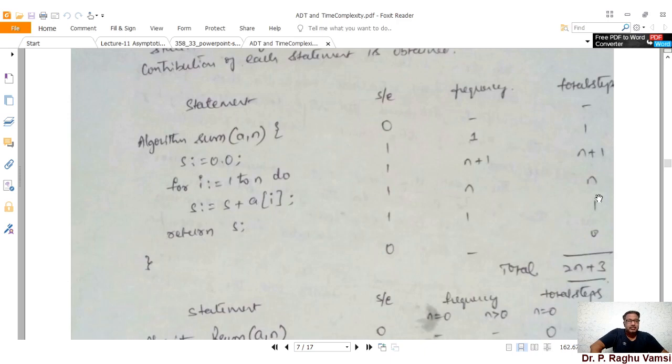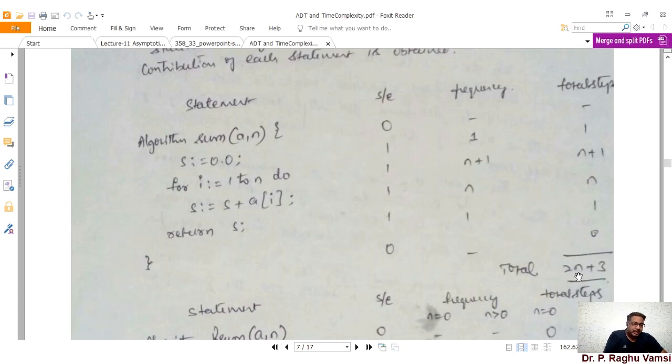That means the CPU has to execute 2 into that many inputs plus 3. That means that many times the CPU has to execute the statement. As the CPU spends more time executing the statements, obviously the time complexity is higher. So this is the way the time complexity will be determined. That is the reason that usually in time complexities, constant values will be ignored, and only the input related values are considered.